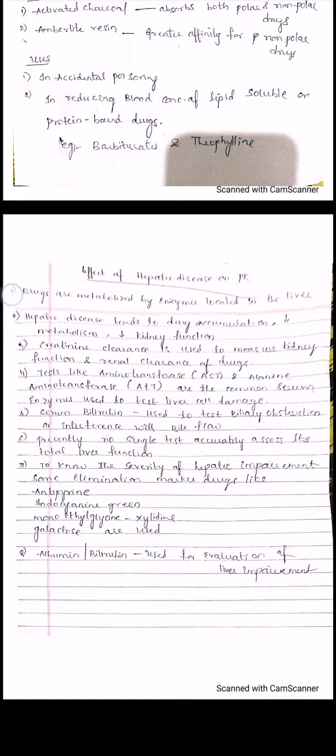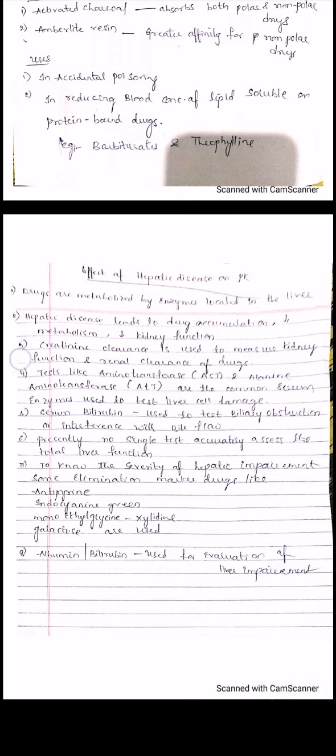To know the severity of hepatic impairment, some elimination marker drugs like antipyrine, indocyanine green, monoethylglycinexylidide and galactose are used. We cannot say 100% whether your liver is functioning properly or not, but we can use some marker drugs. By using these drugs you can check whether your liver is performing well or not. Albumin and bilirubin are the 2 substances used for evaluation, that is, testing of your liver impairment.